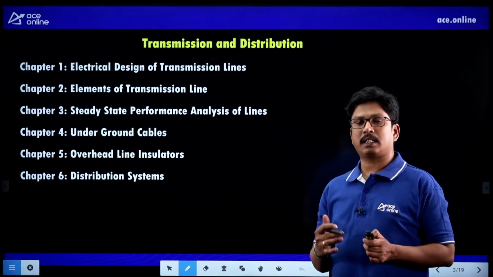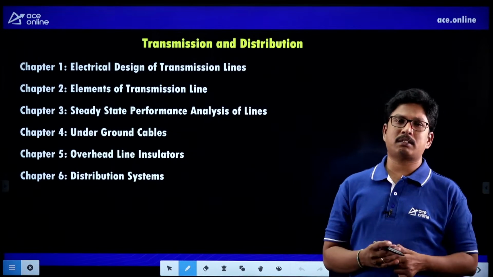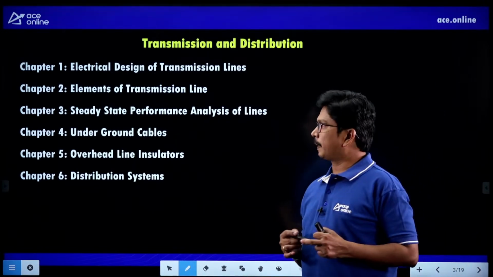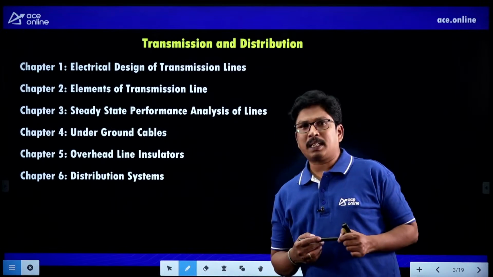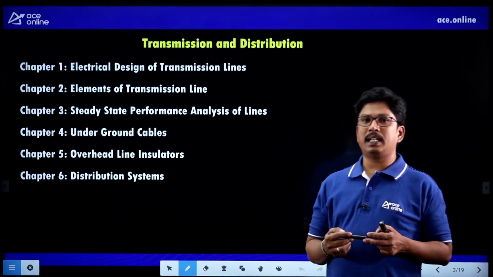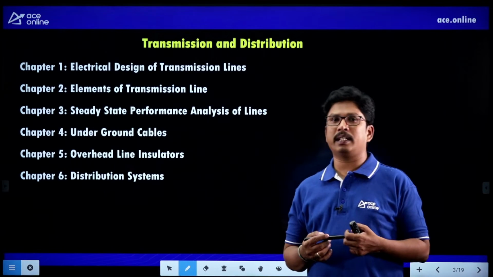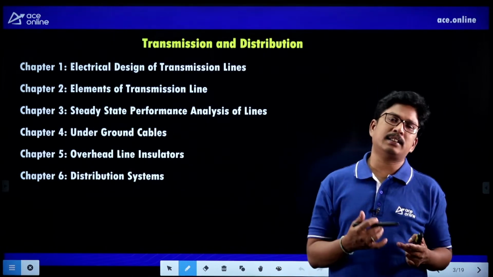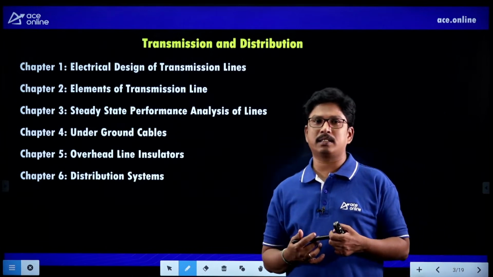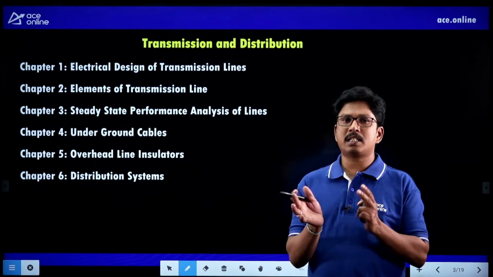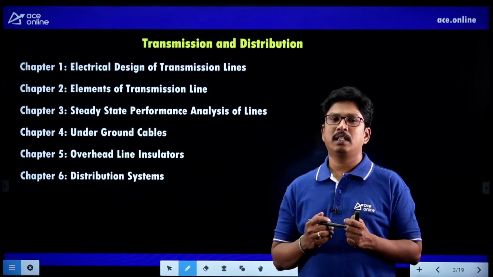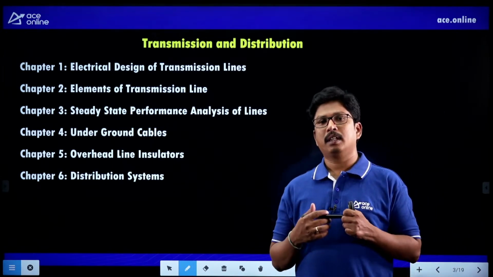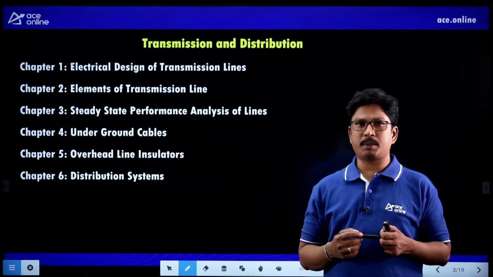For step up transformer, what is the connection we can prefer. For step down transformer, what are the connections we can prefer. All those things will be discussed in chapter 1 very clearly. And in chapter 2, the elements of the transmission line. So we have to see a basic thing of the chapter. We can see the resistance calculation, inductance calculation and capacitance calculations of the transmission line. Just we have to see what are the formulas and what is the importance of inductance and capacitance of the transmission line. Right? So that you have to see in chapter 2.